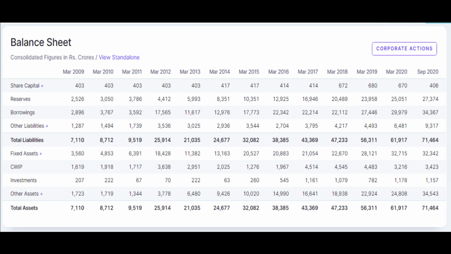Next, let us focus on the balance sheet of the company. In the balance sheet, the company's borrowing has been significantly increasing over the last several years.